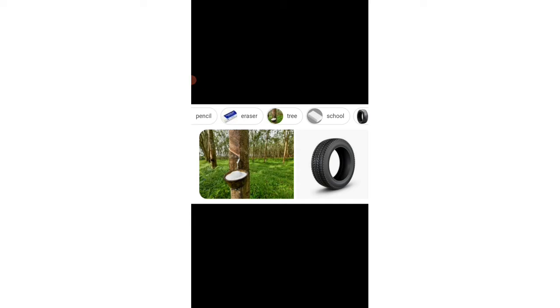Rubber is obtained naturally from many plant species. It is primarily grown in Kerala and the southwest coast of Tamil Nadu. It is also grown in coastal Karnataka, Goa and Andaman and Nicobar Islands. It is most commonly used as pencil erasers and rubber bands. It is used in making tires and tubes in the automobile industry. This is all about the cash crops.